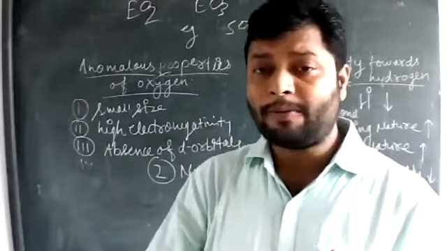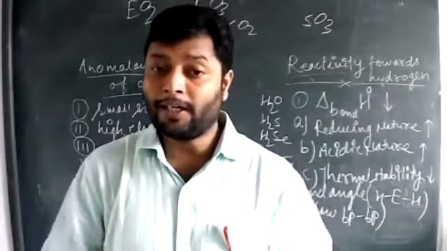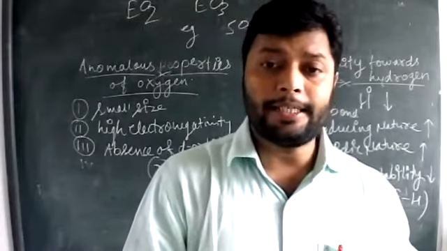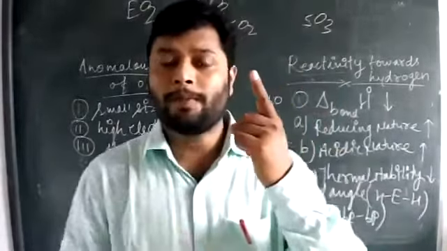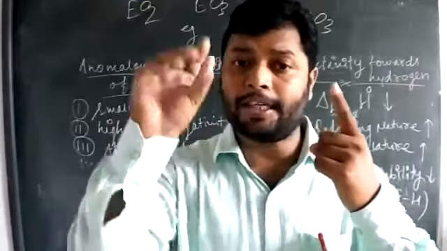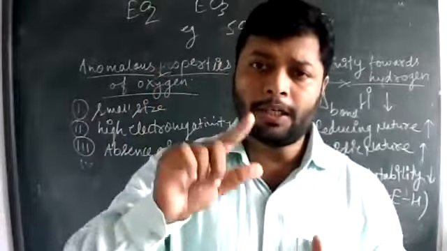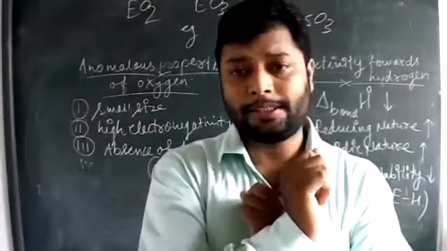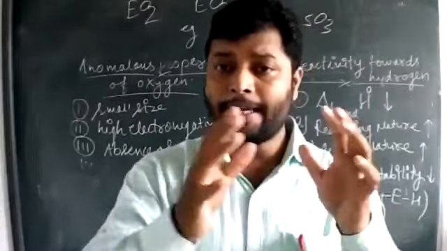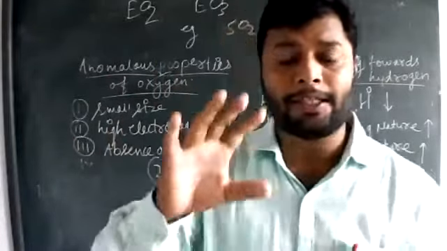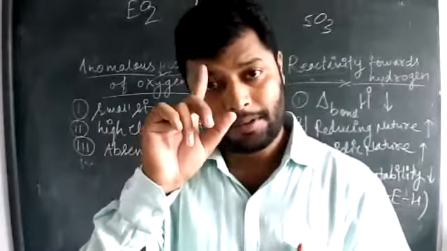Moving down the group, some points you have to keep in mind: metallic nature always increases in the periodic table.